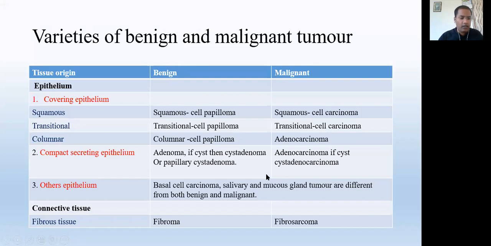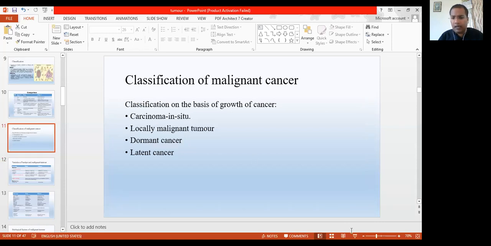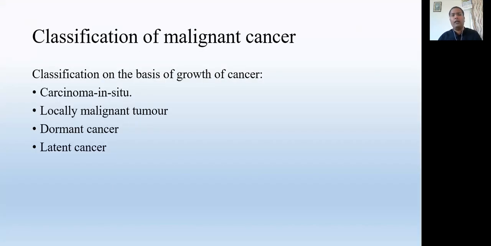Dormant cancer means the cancer is present in a particular tissue and remains for a longer time, growing very slowly. After a few years or a few months, when it gets triggered by any trauma or any pathological or physiological change in the body, it starts growing very aggressively. That is called dormant cancer.